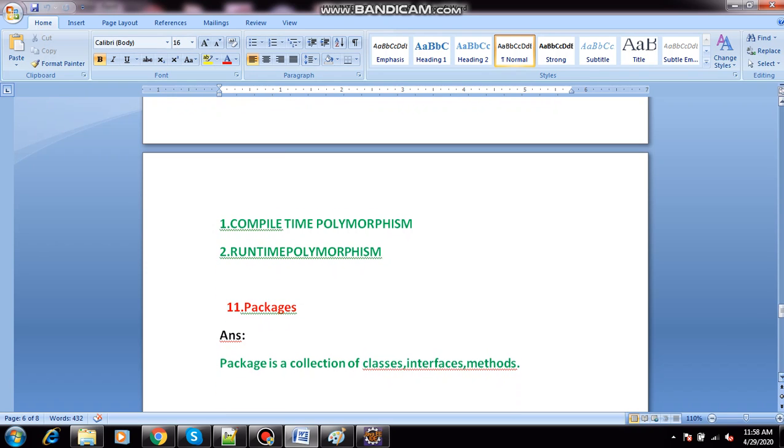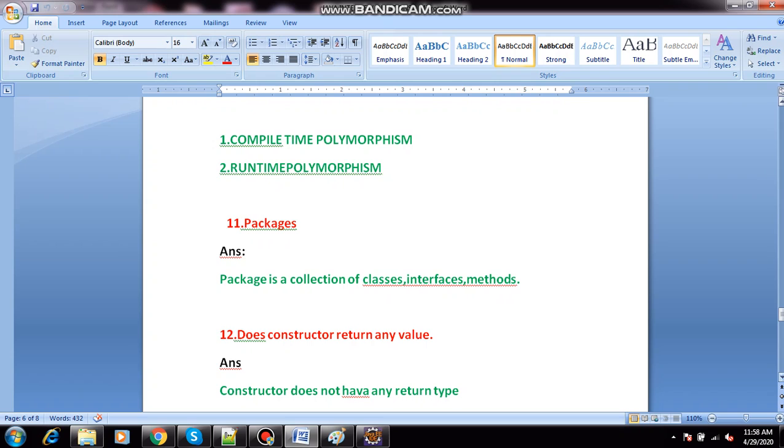What is the next question? What are packages? What is a package? A package is a collection of classes, interfaces and methods.